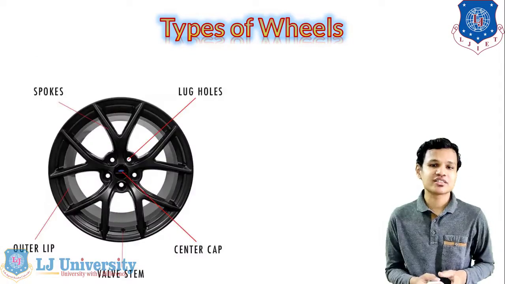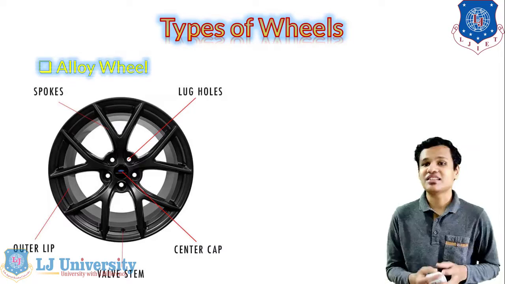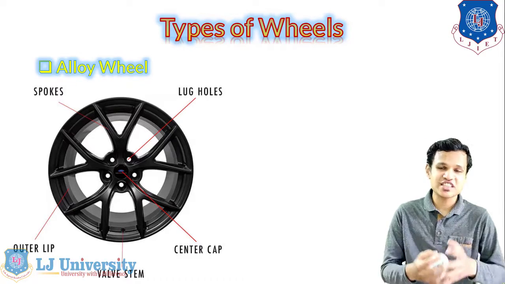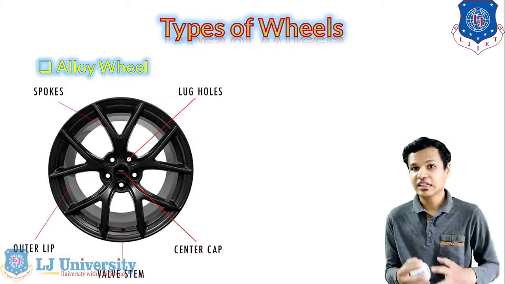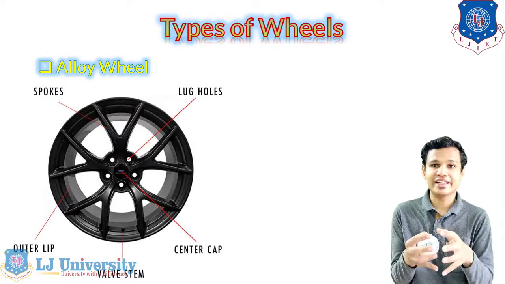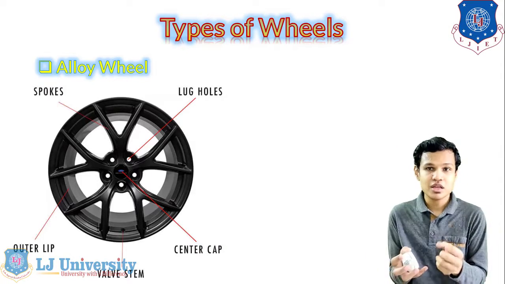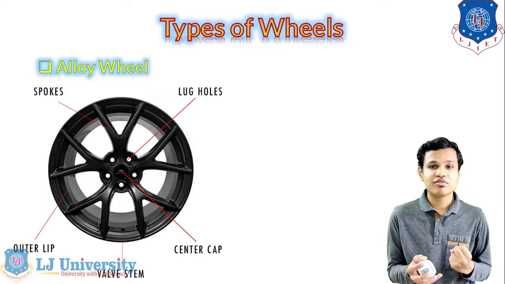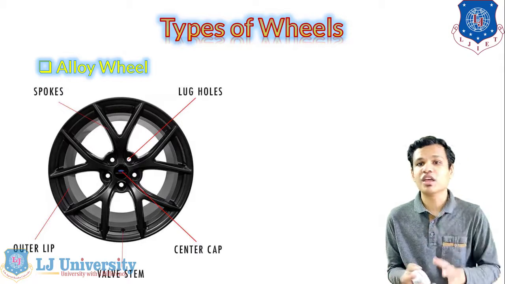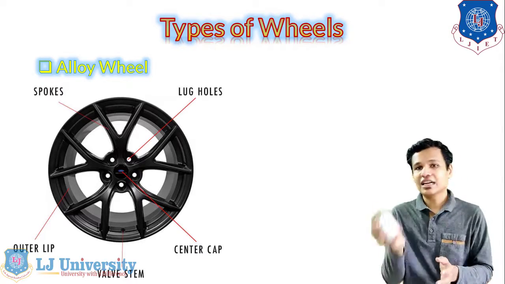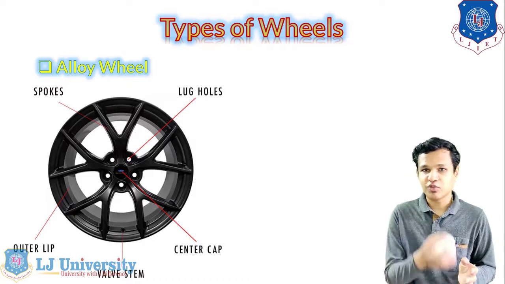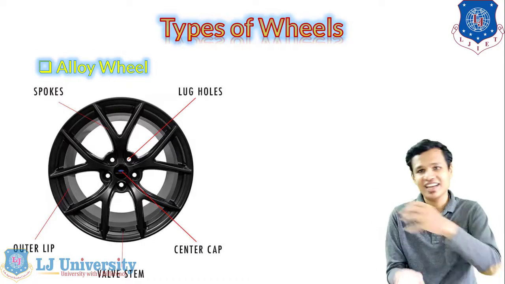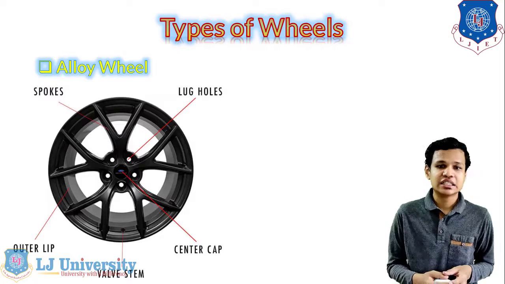In most of the motorcycles, you might have seen this type of wheel being used, which is a type of alloy wheel. The alloy wheel is connected with our transmission system, and the power is given at the center, or we can say from the wheel hub. That power is further transmitted from the wheels to the tires, and this is how the vehicle runs.